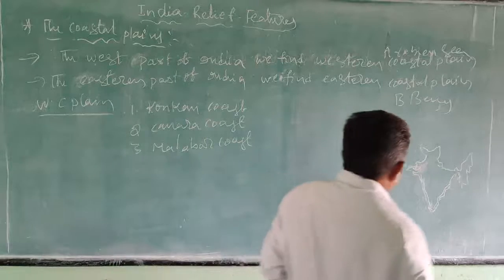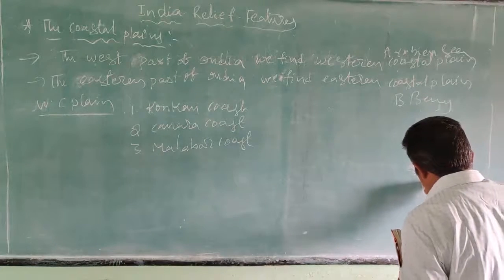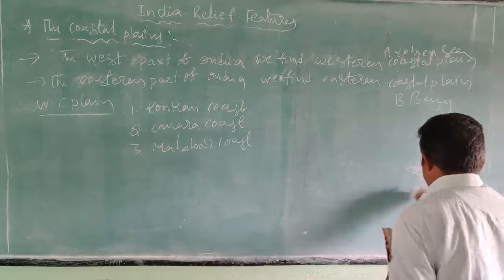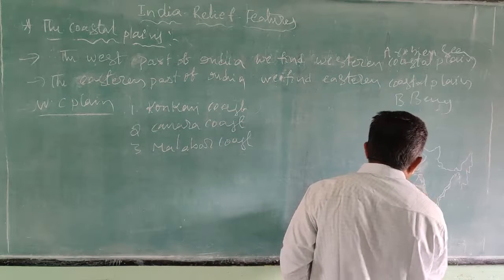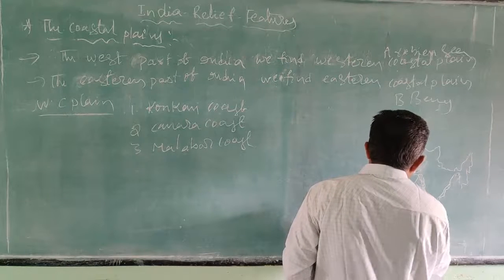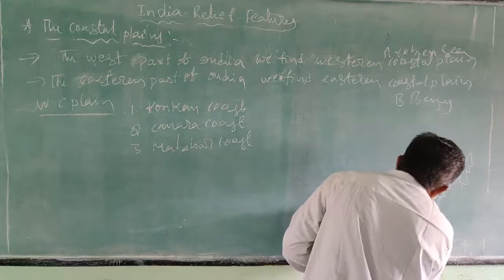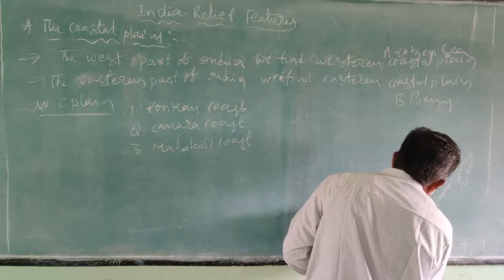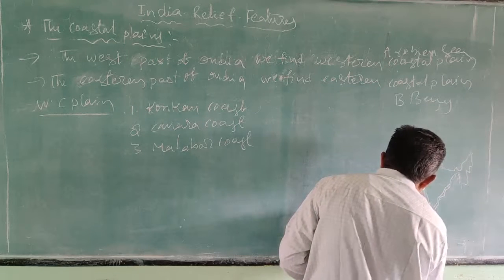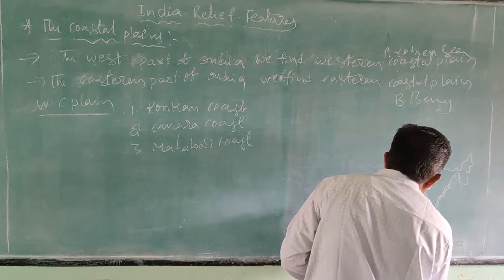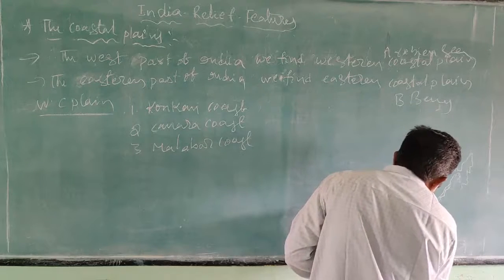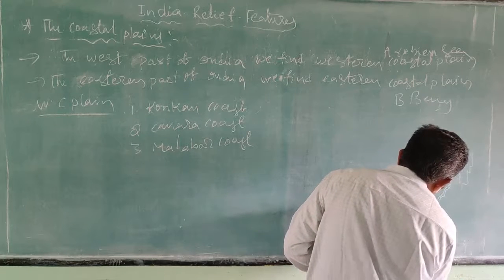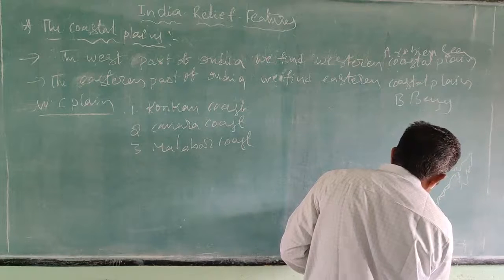So here, from Maharashtra to Goa, this part is the Konkan coast. The Karnataka portion is the Canara coast. And the last one, Kerala, is the Malabar coast.